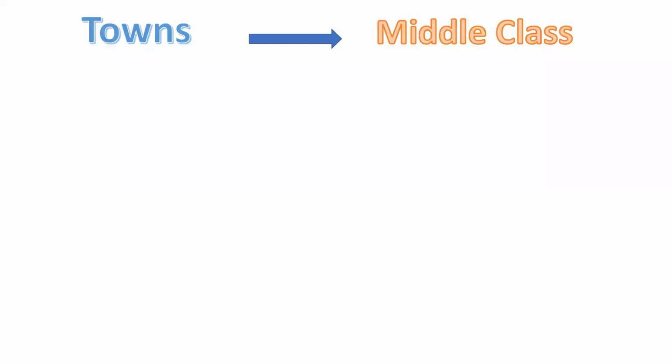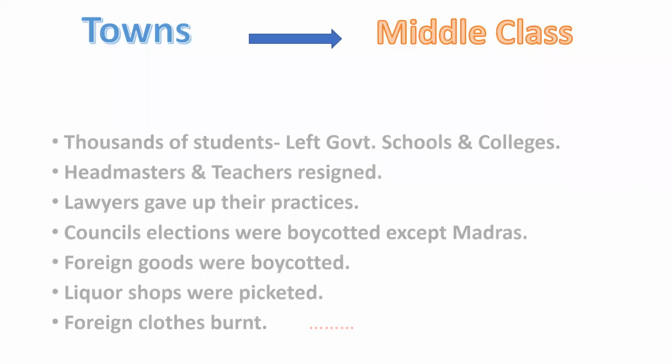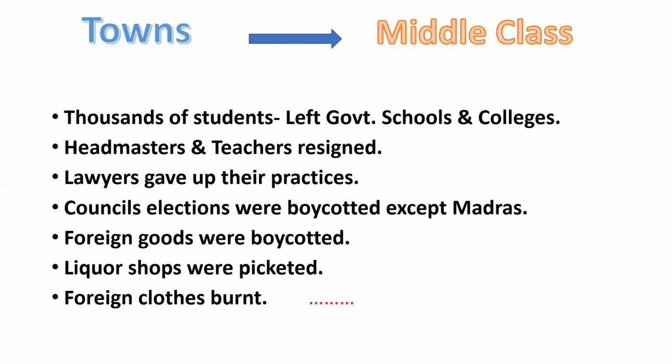In towns, the middle class participated. You are well aware of the middle class from the first chapter of history. The middle class are educated people who gained profit and have good money from trading and different professions. So in towns, the middle class participated in it. When this movement started, thousands of students left government schools and government colleges.